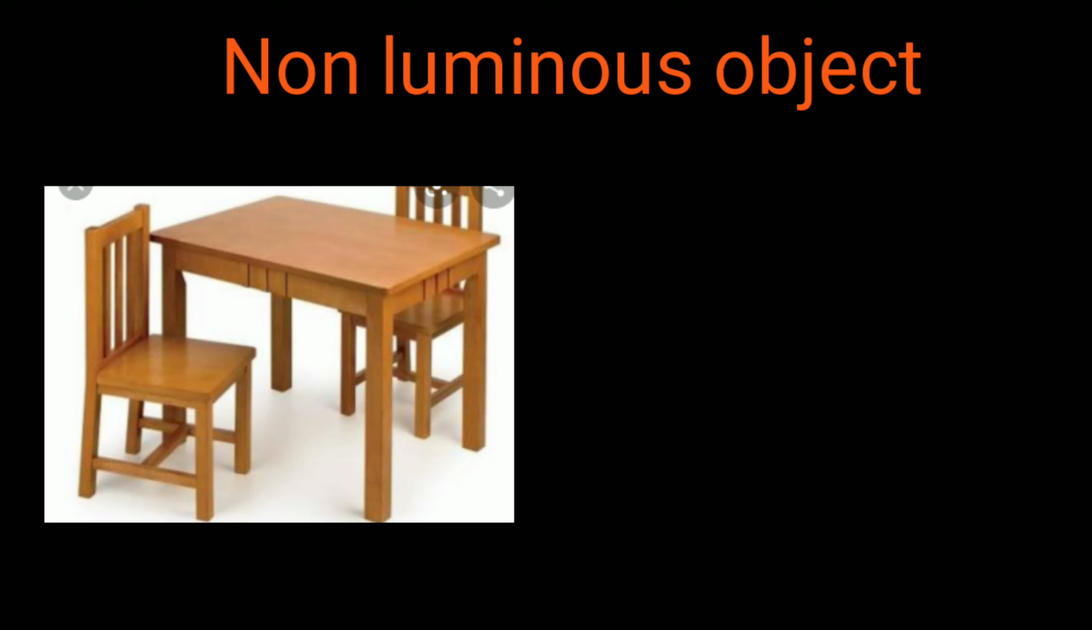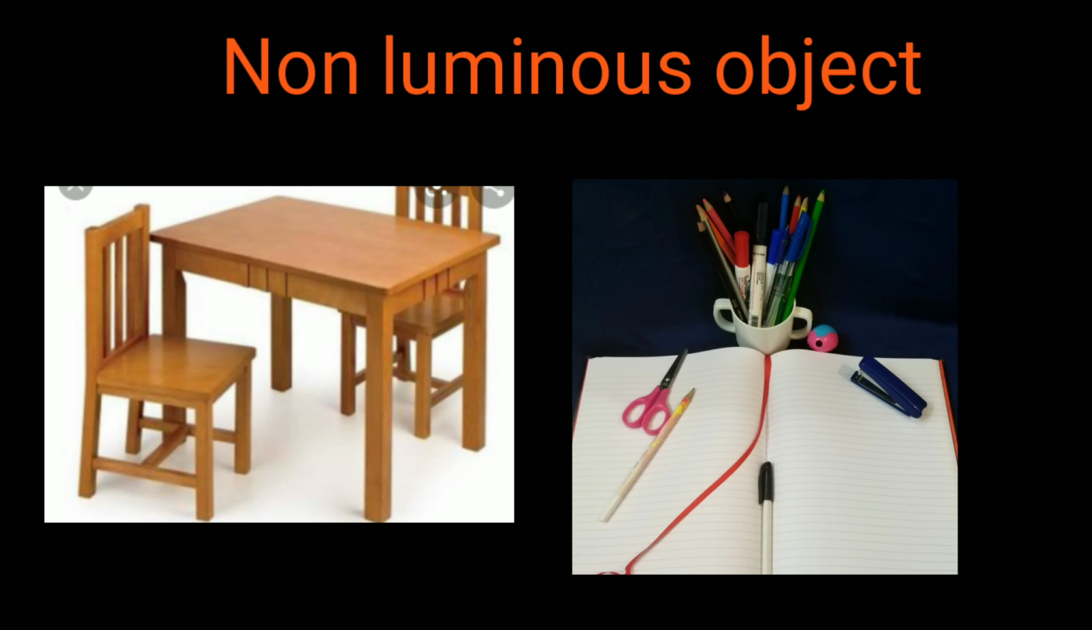Then table, chair, book, pen, pencil, mirror. All these are examples for non-luminous object. Moon is a non-luminous object. Do you know why? Moon is a non-luminous object which does not have its own light.